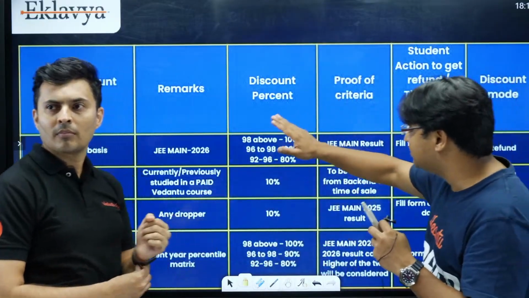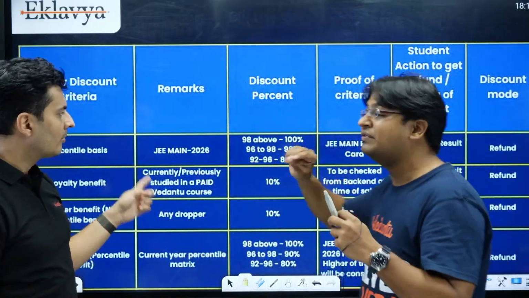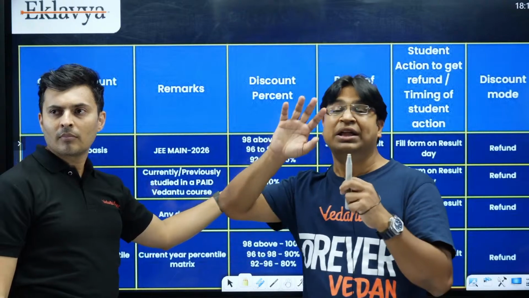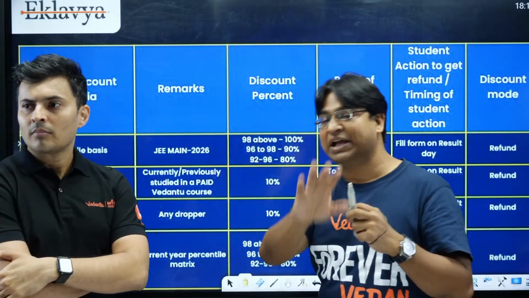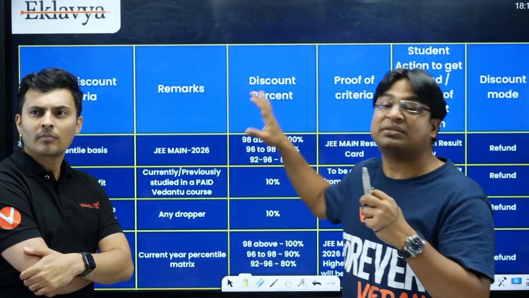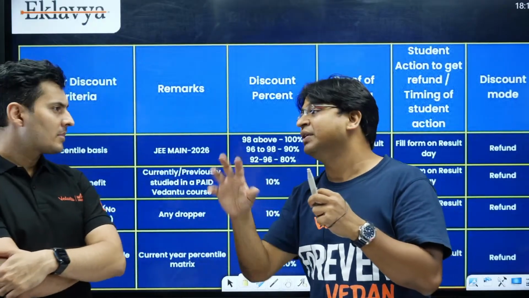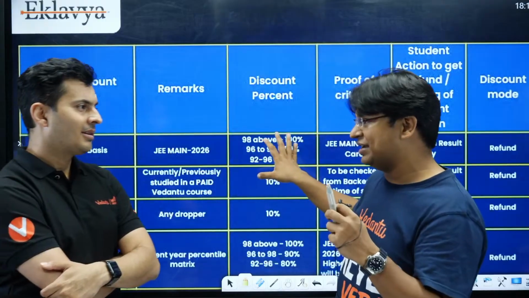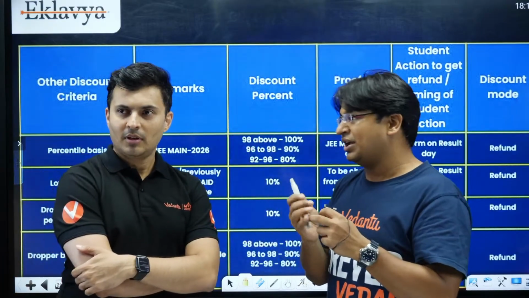If the student scores anything between 96 and 98, we'll refund 90% of the amount. If the student scores between 92 and 96, we'll refund 80% of the amount. So that element is still there for the deserving ones. Historically, we have kept this program free for students who deserve the scholarship. That element is still maintained, but by way of refunds. And again, I'll reiterate, the more students we get here, the more we'll be able to lower the price gradually.